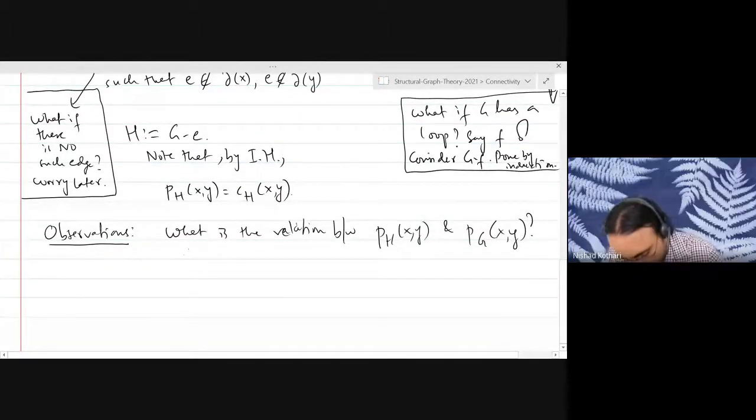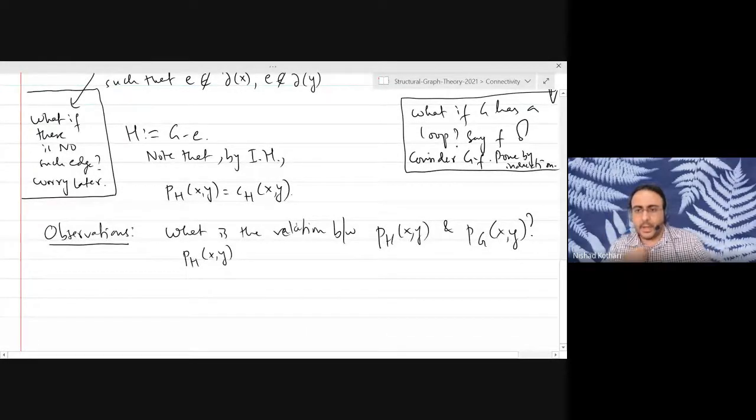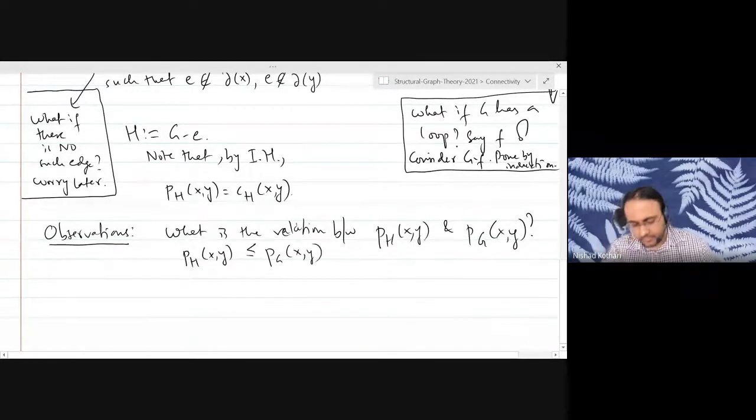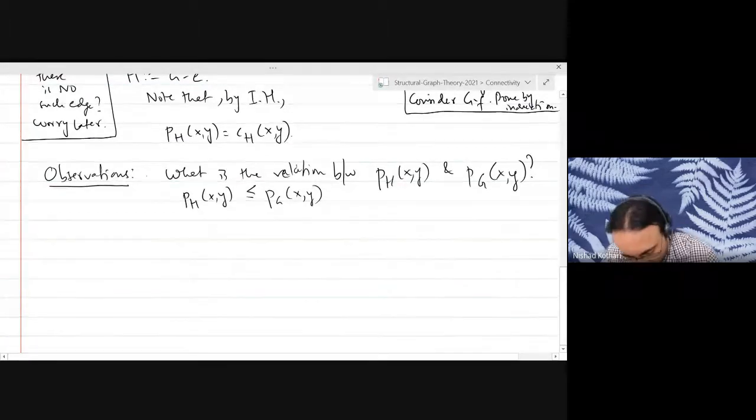Exactly. But G is a bigger graph. That is right. So the number of disjoint paths in the graph H cannot be more than in G because all paths in H also exist in G. So if you got 5 paths in H between X and Y that are pairwise internally disjoint, those 5 paths would also exist in G. So you can conclude that this quantity is less than or equal to this quantity. Okay? So that's the first observation.